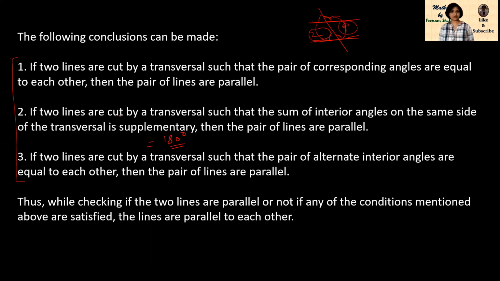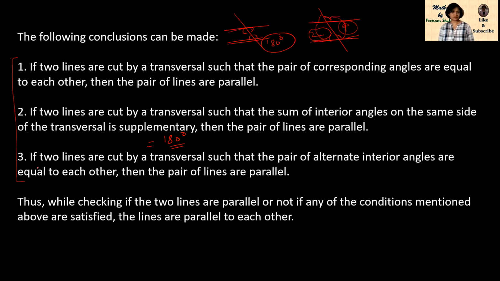So here, interior angles of the same side means this and this, or this and this. The total sum of this and this, or this and this, should be 180. Then these two lines will be parallel.